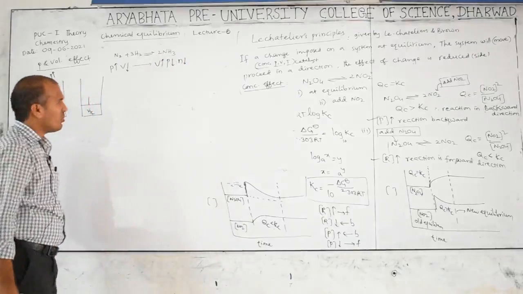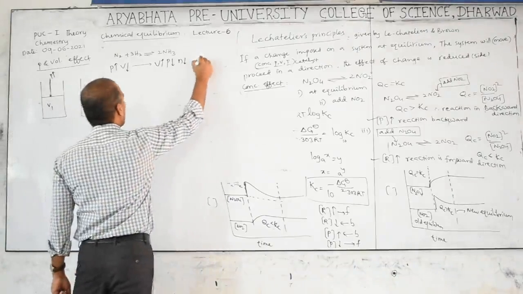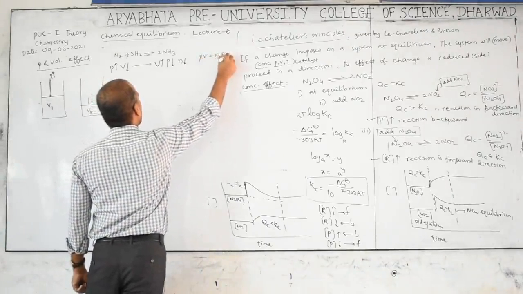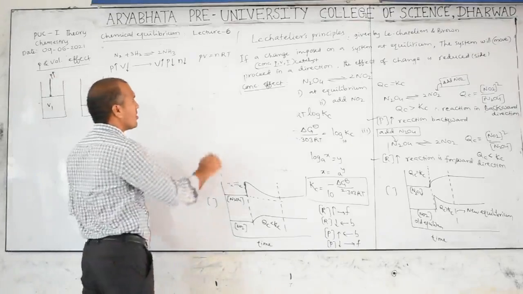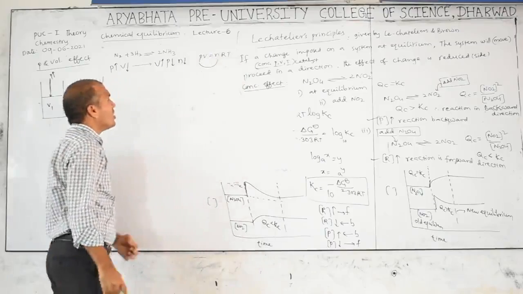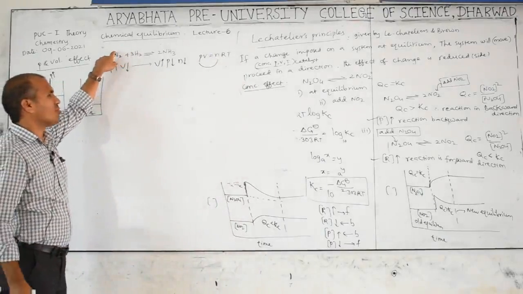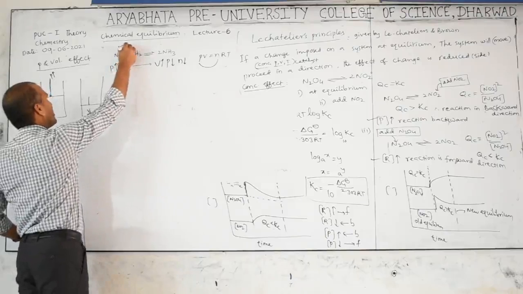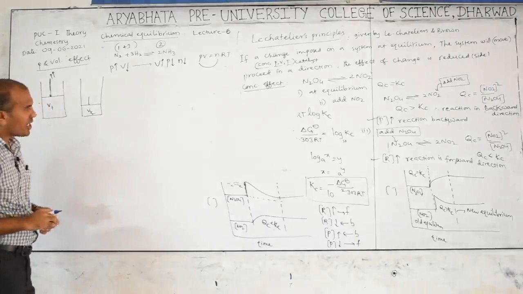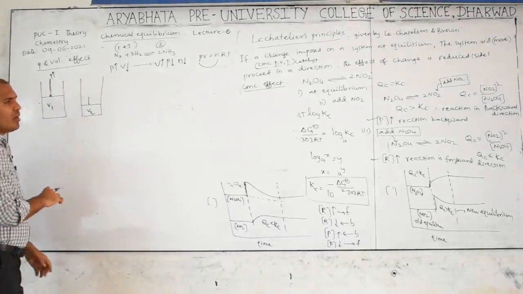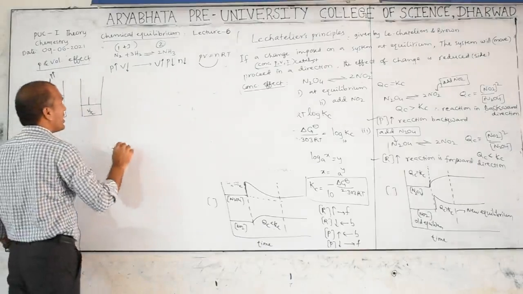Clear? So simply it is indicating PV equal to nRT. Pressure decrease means number of moles also decrease. These are directly proportional. Number of moles here is 1 plus 3, and here 2. Then the reaction proceeds in which direction? Towards the number of moles decrease direction.